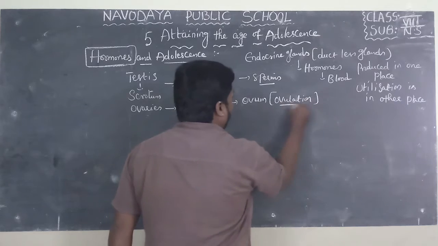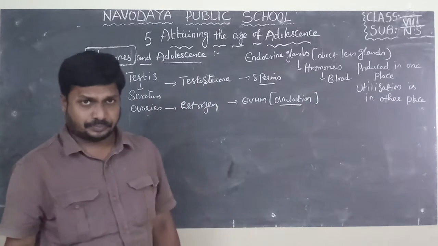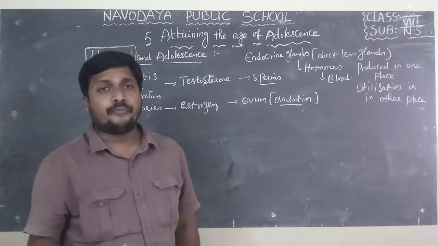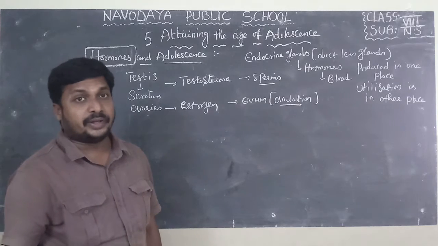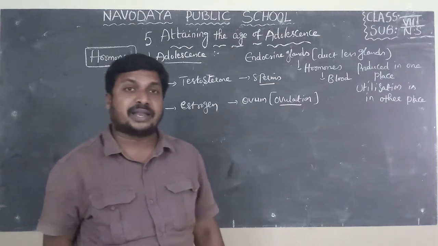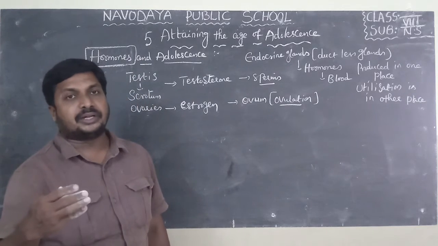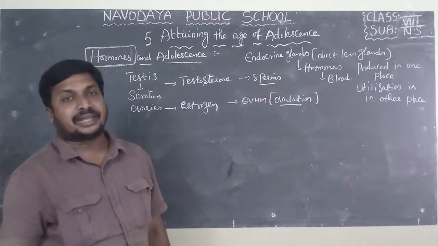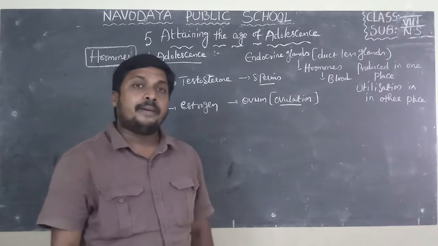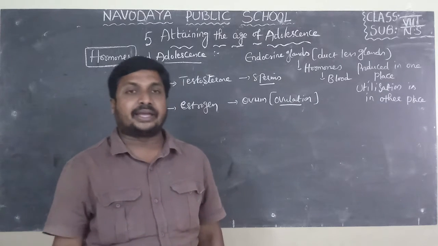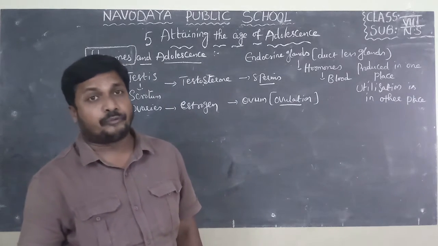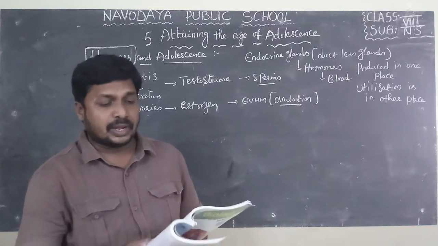Already explained in the previous class, that is called the menstrual cycle. At the age of 12 or 13 years the menstrual cycle starts, called menarche, and it ends at 45 to 50 years, called menopause.